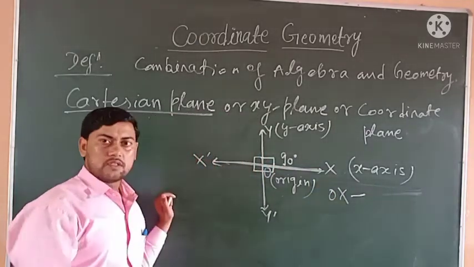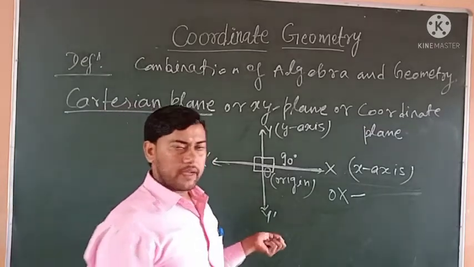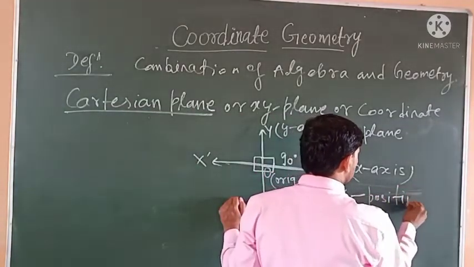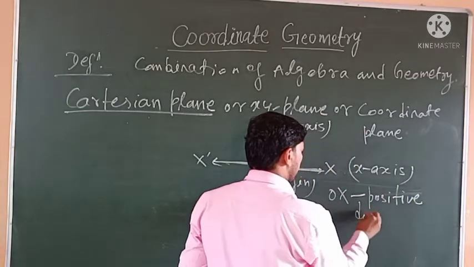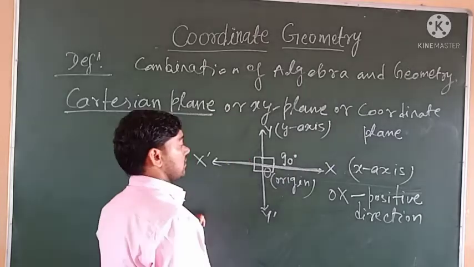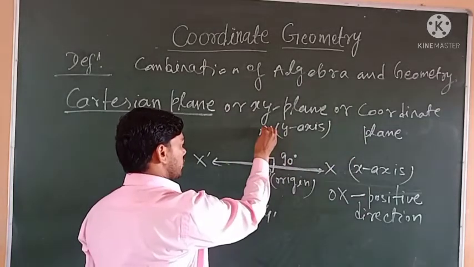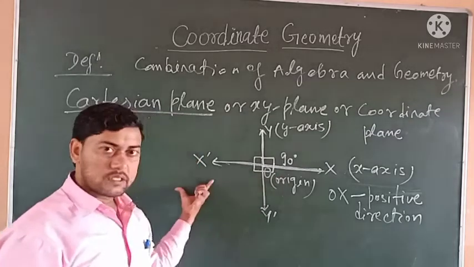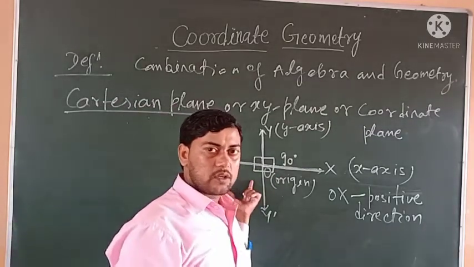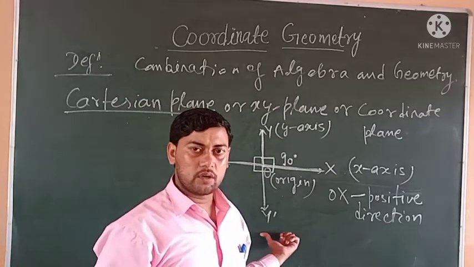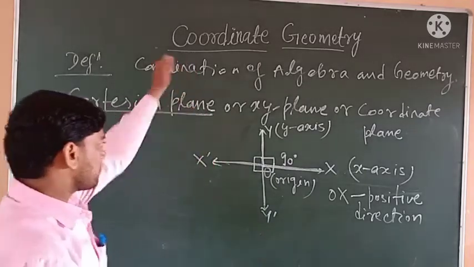OX is known as the positive direction of the x-axis and OY is known as the positive direction of the y-axis. OX dash is the negative direction of the x-axis, OY dash is the negative direction of the y-axis.